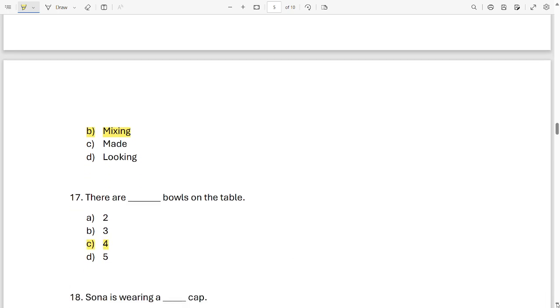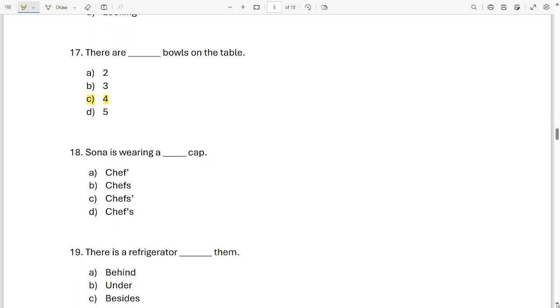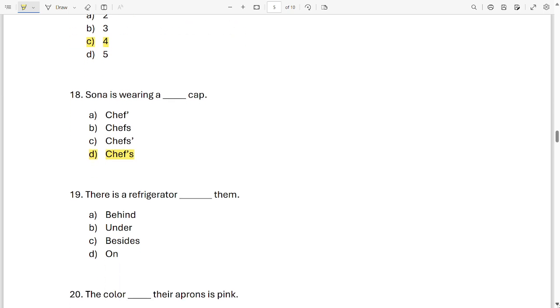Okay, let's see what is our next question. Sona is wearing a dash cap. What is Sona wearing? A chef cap, right? Which is the correct spelling of chef's cap? Check carefully all the 4 options. It is option D. Okay, there's a refrigerator dash them.